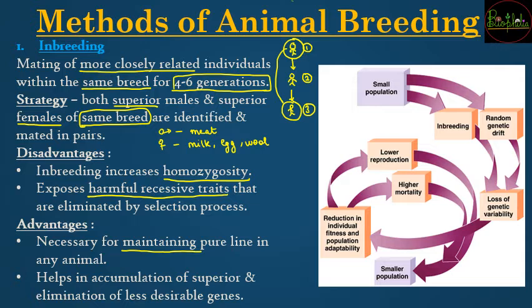can you expect. उस condition में अगर आपको same characteristics maintain रखने हैं, then you are going to go for inbreeding. Now if you want to accumulate the superior characters and eliminate the undesirable ones, उस condition में भी you can go for inbreeding, यानी maintenance या accumulation of superior genes. In both the conditions you can obtain the inbreeding variety. So inbreeding से disadvantages भी हैं, but similarly you are also going to have advantages. So you have to decide on what conditions you want to choose the method of animal breeding.